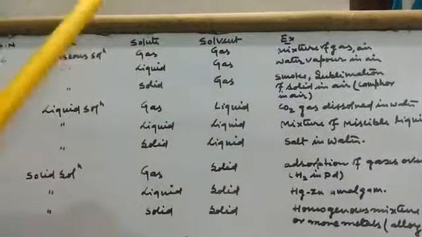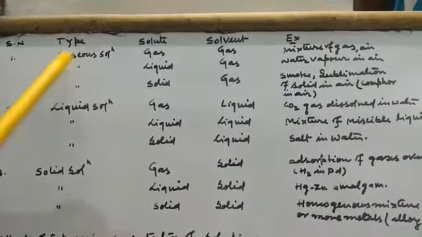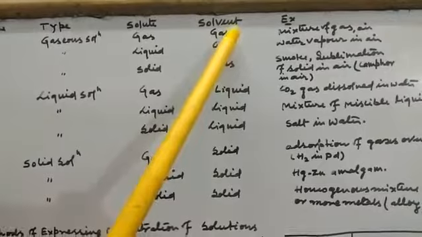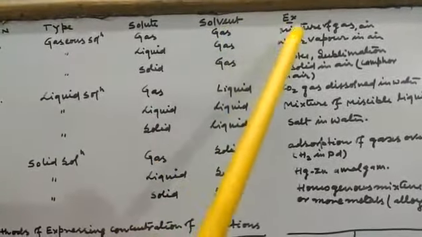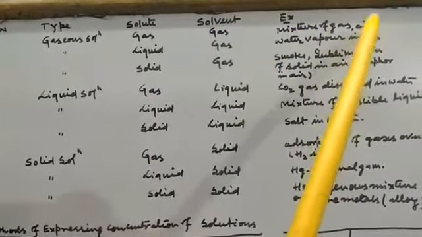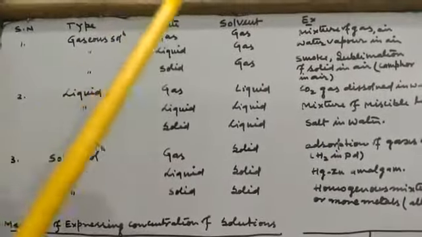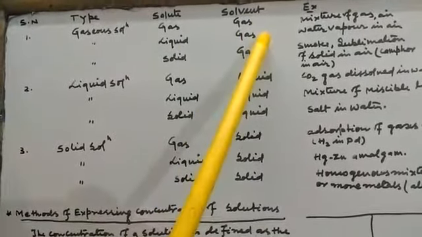First, the type is gaseous solution. When solute is in gaseous state, solvent is also in gaseous state. The example is a mixture of gas and air. The second type in gaseous solution: when solute is in liquid state, solvent is in gaseous state.